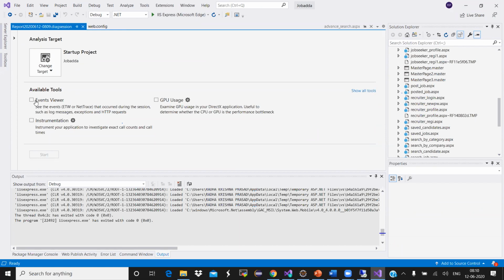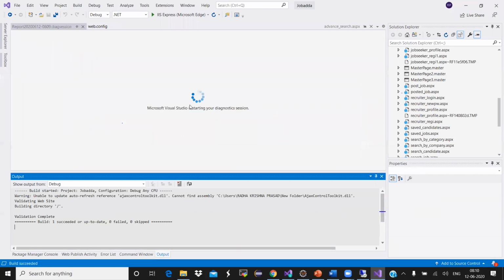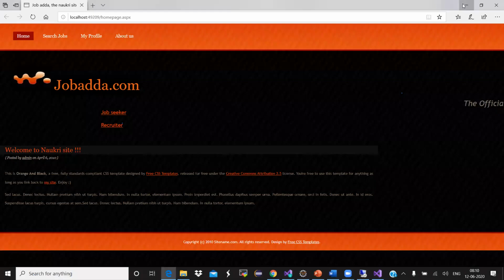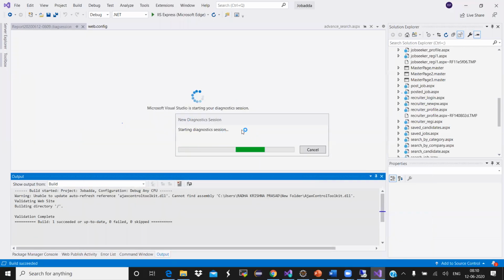So if you see the performance profiler here, you can click on start. You can select the profiling here. You can take the heap dumps directly from here. This is the latest version of Visual Studio 2019. It is directly coming with inbuilt performance profilers.